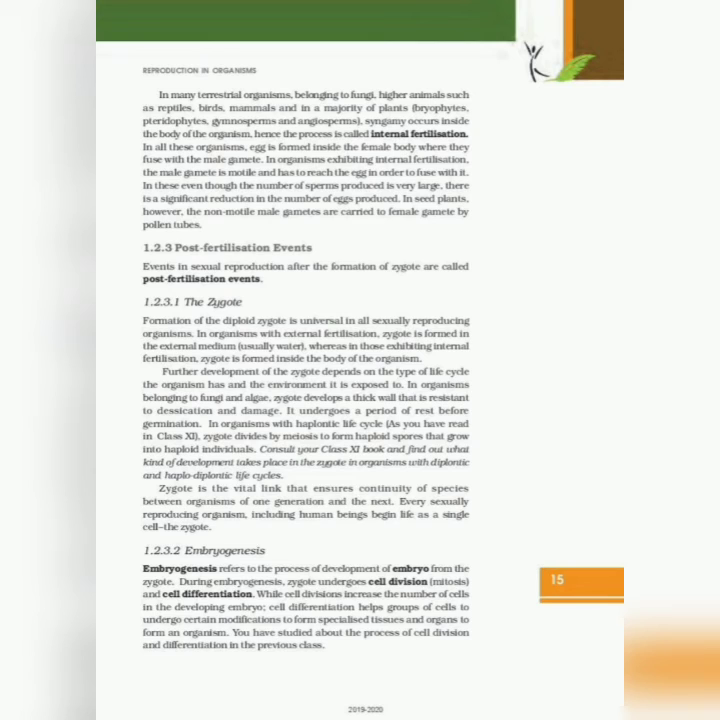In all these organisms, the egg is formed inside the female body, where it fuses with the male gamete. In organisms exhibiting internal fertilization, the male gamete is motile and has to reach the egg in order to fuse with it. In these organisms, though the number of sperm produced is very large, there is a significant reduction in the number of eggs produced. In seed plants, however, the non-motile male gametes are carried to the female gamete by pollen tubes.